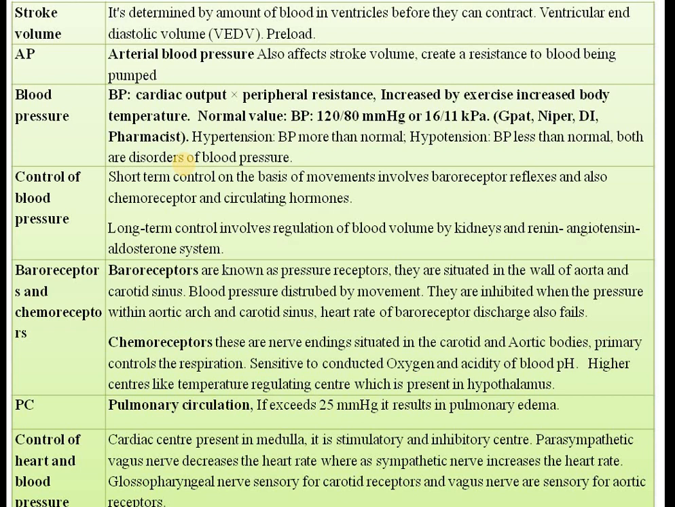Again if there is a decrease in blood pressure, vasopressin will be released. Okay, antidiuretic hormone will come in picture. Antidiuretic, as the name indicates, it is an antidiuretic, means it will decrease the urine formation and then it will increase the volume of blood.